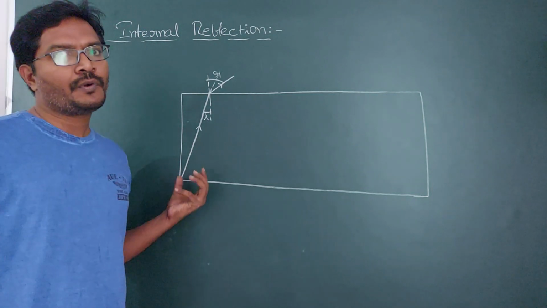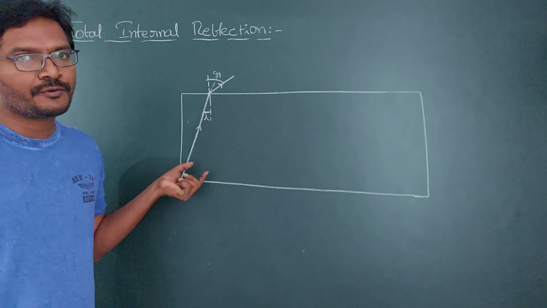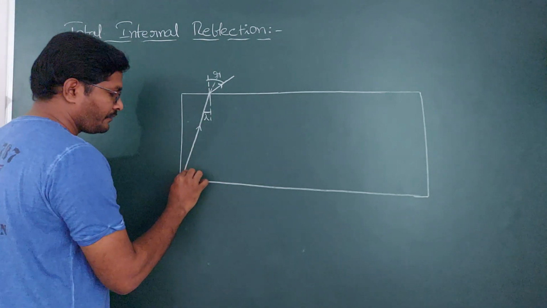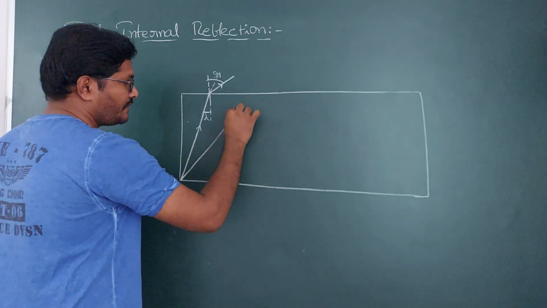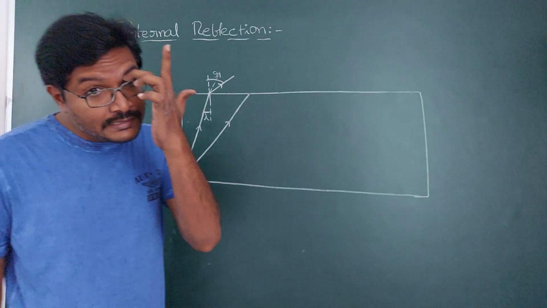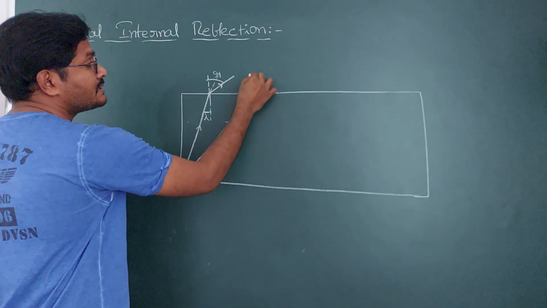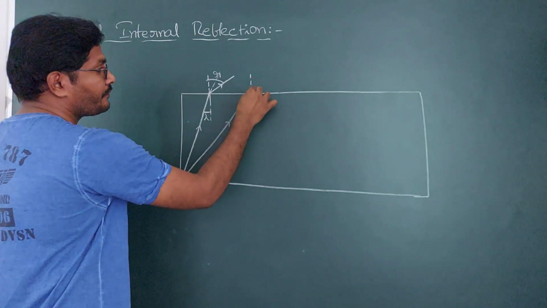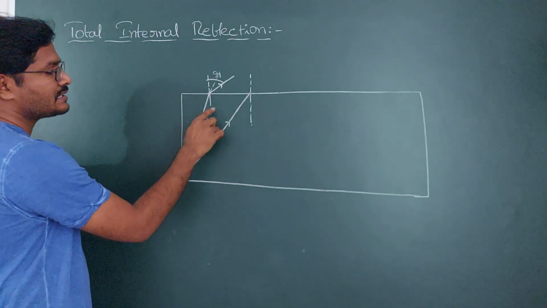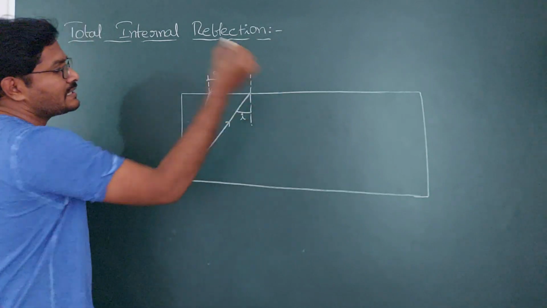Suppose there is a mechanism which can rotate the light source. What happens? If you rotate the light source, you are increasing the incident angle. Why? At this point of incidence, if you draw the normal, previously this was the angle of incidence. Now, if you see, the angle of incidence has increased.